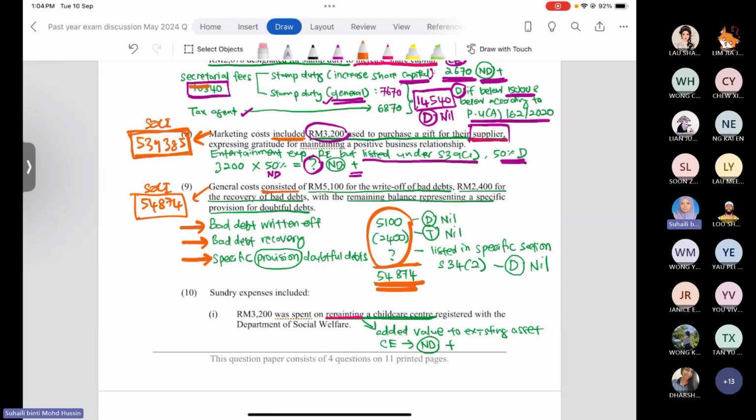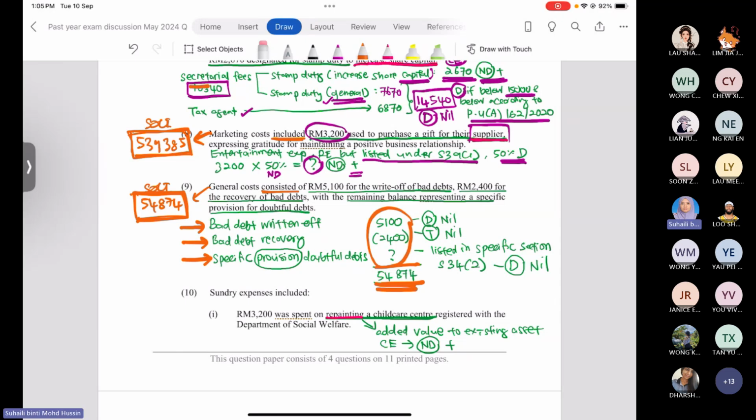That's the difference between included and consisted. Included means only certain items are shown in the notes to the account, which you already include in the Sochi. Comprised means that all the items listed, when you total up, you get back the amount of 54,874. Okay, that's the difference between included and comprises, or consisted.